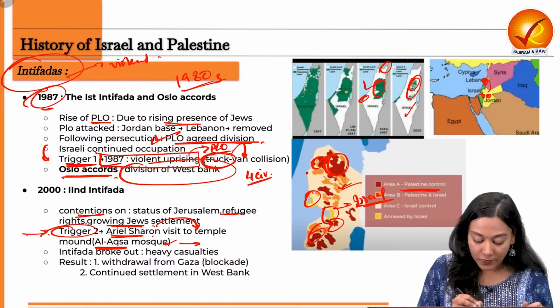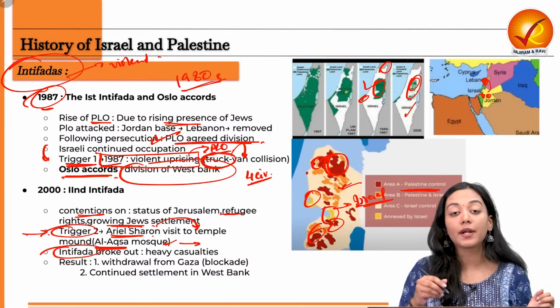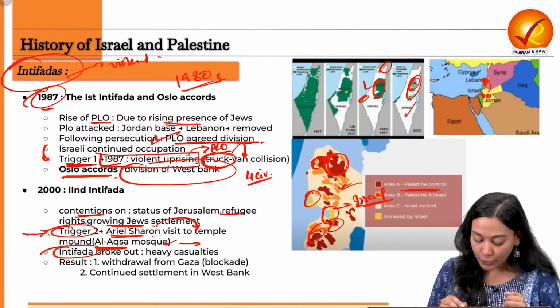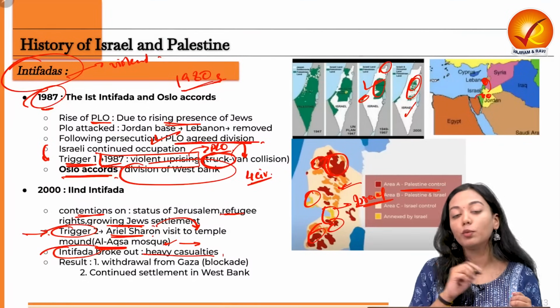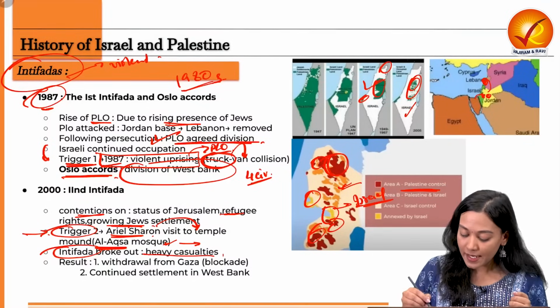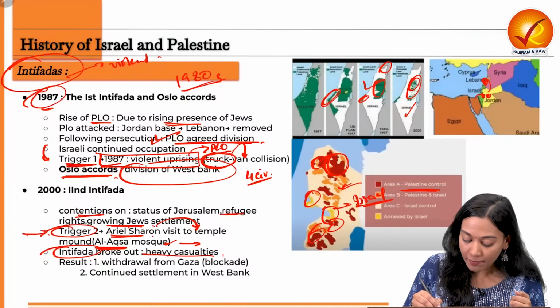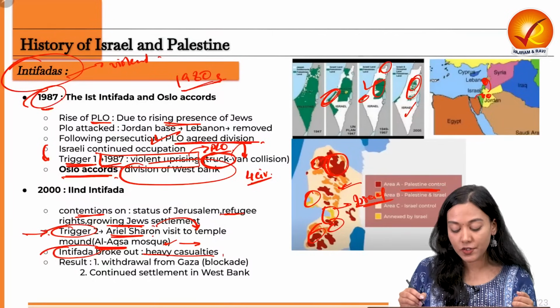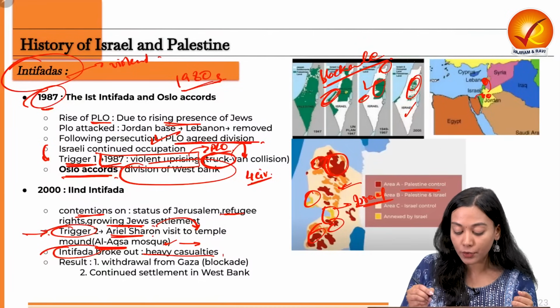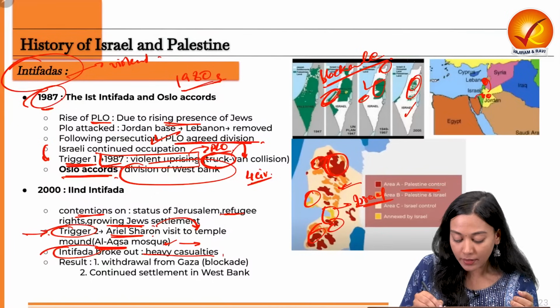So as a result of this, the Intifada, or the violent uprising, again broke out in the region. It led to heavy casualties, and there were two major results from it. First of all, Israel decided that we will try to evacuate ourselves from the Gaza Strip, but our blockade will continue. Even till today, Gaza, which is politically ruled by Hamas, is also under the blockade right now.